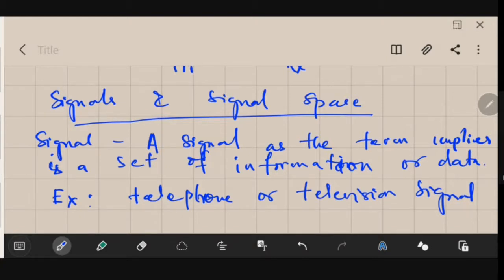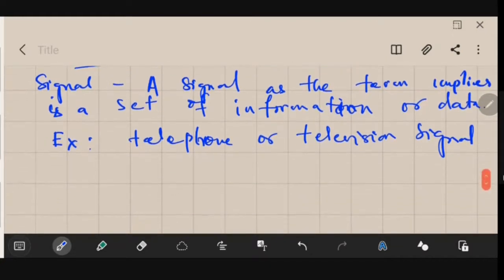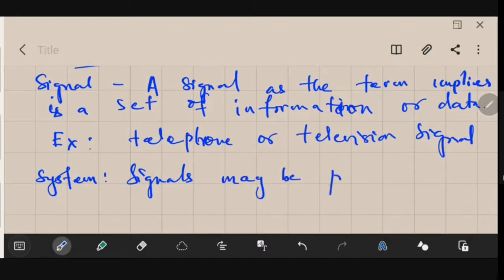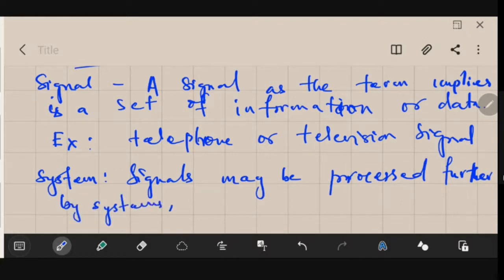So mostly these signals are processed through certain hardware. They are called your systems. So let me write what is a system here. So system. Okay, so signals may be processed further by systems. Okay, so what will the systems do?